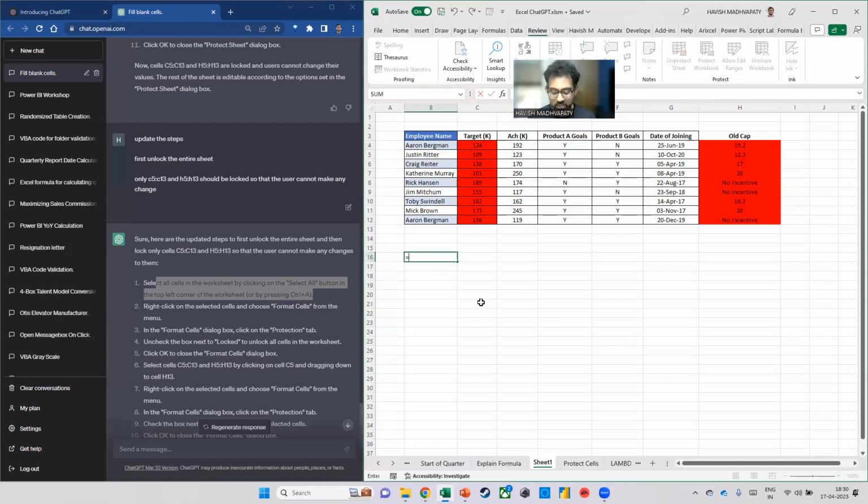By the way, Microsoft has also introduced ChatGPT in Excel. Even though it's not working for me, there's some error that is coming, but it's still under testing. Eventually you will be able to just put in a function and put in the prompt directly within Excel. So I would be able to say something like the temperature in Delhi is, and it should be able to give me an answer. Even though it's not working for me now, there's some bug in it.